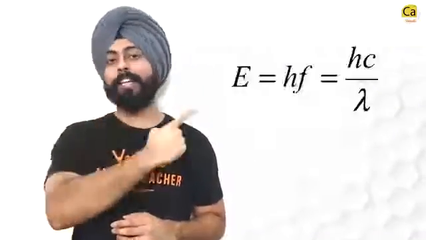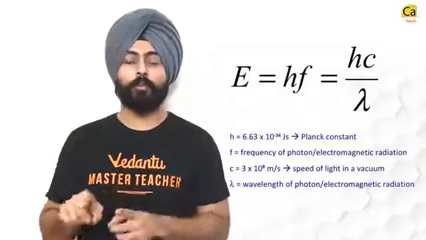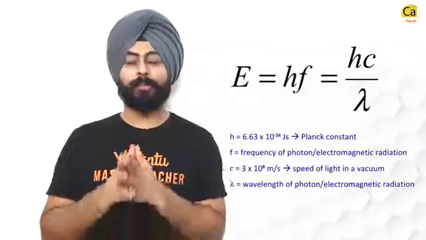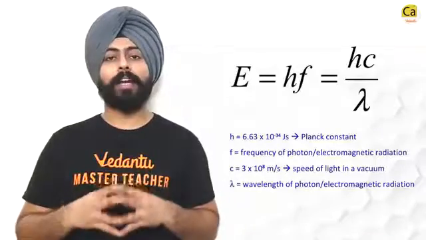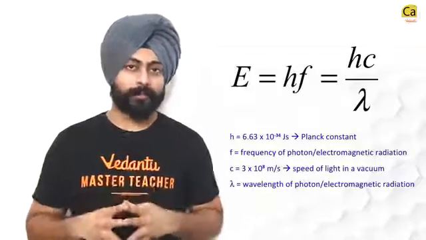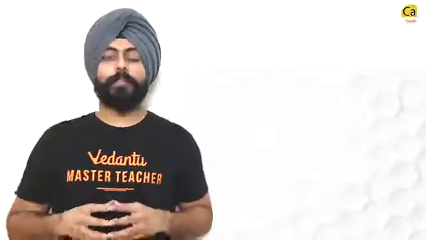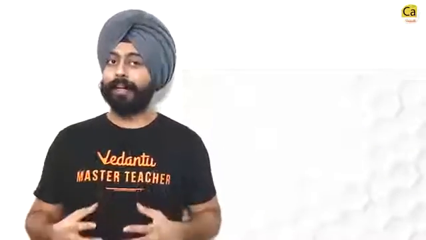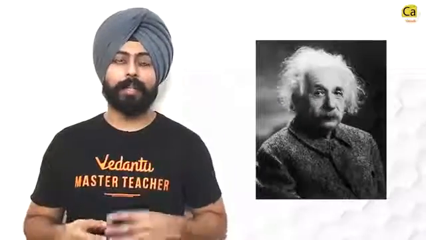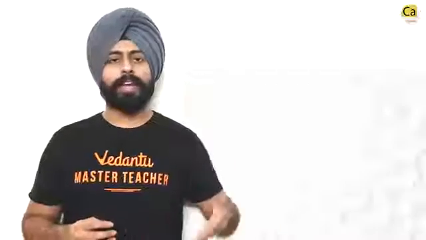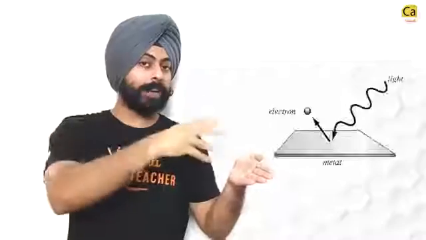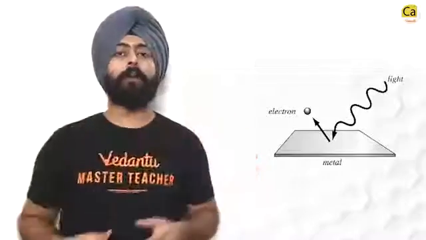The energy contained in one quantum of light is equal to h times nu, where h is the Planck's constant, which is equal to 6.6 into 10 to the power minus 34 joule seconds, and nu is the frequency of light in question. This theory was applied really well in the explanation of photoelectric effect, which was given by none other than Albert Einstein. He took a very old experiment of photoelectric effect where scientists had observed that if you throw a certain type of light on a metal, electrons come out of the metal.